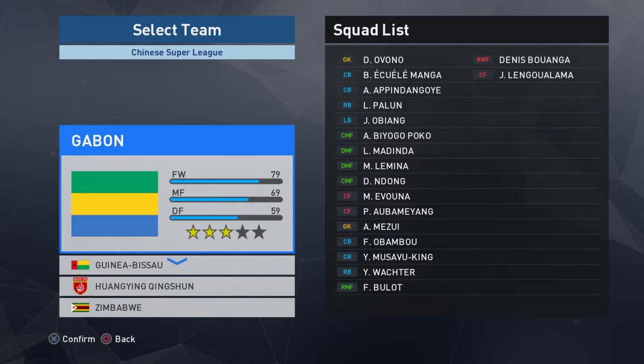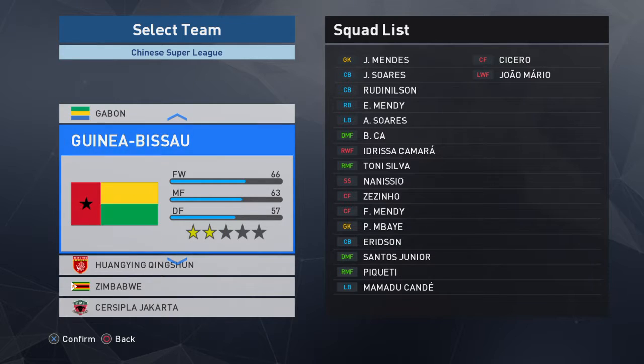And I added Aubameyang. I took him from Borussia Dortmund. It's like a clone. So Aubameyang is kind of in the game twice for me, because I have him on the Gabon national team, which is this one, and I have him on Dortmund. That's the only way I could get him to play for you, else I would have to remove him from Dortmund completely, which I didn't want to do. So I had to clone him, kind of like copy the editing, and that's why you have him here. And some of the players I do that with already play for other teams in Europe.